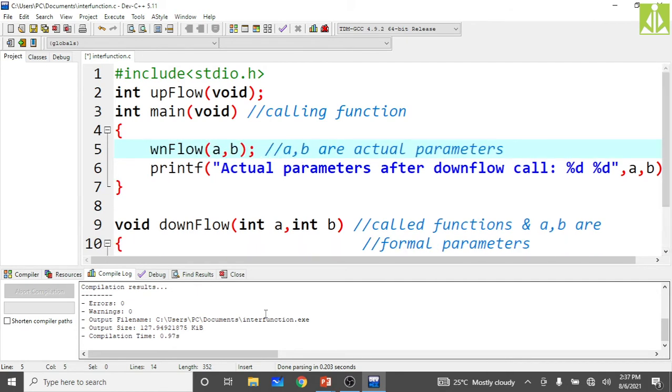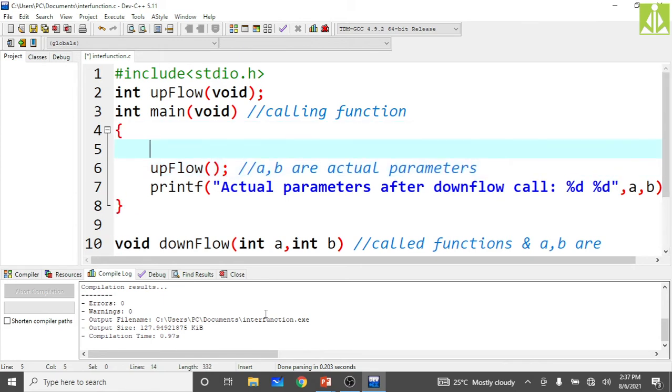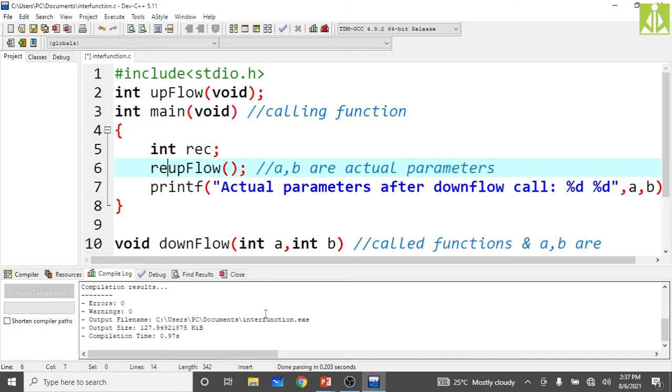My function call is upflow, and I'm not passing anything. But I'm receiving, so I declare a REC variable. Receiving means whatever the upflow function returns, that I am receiving. I'm going to return an integer value from the upflow function.